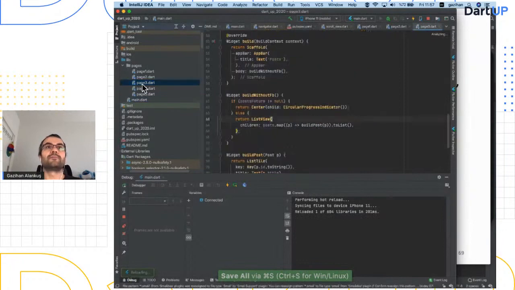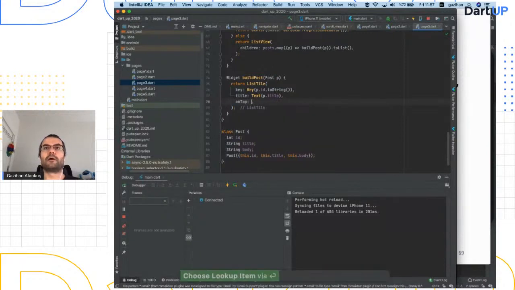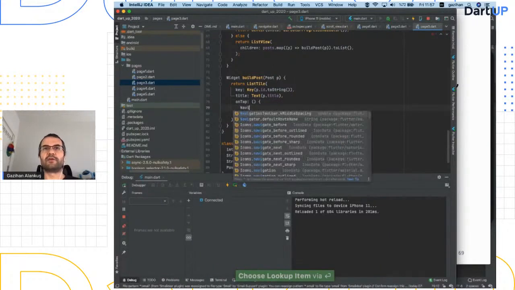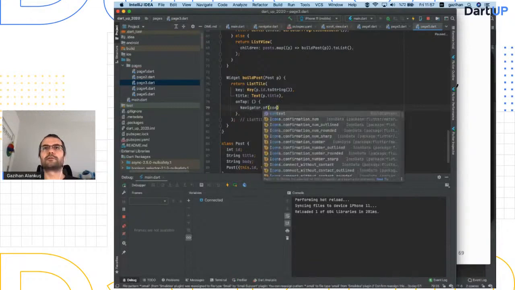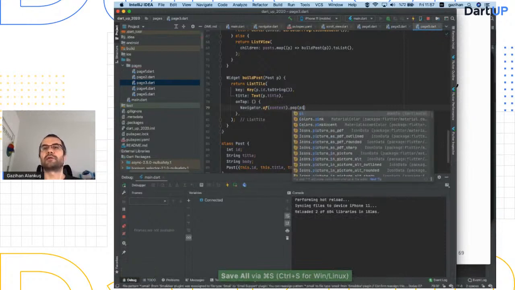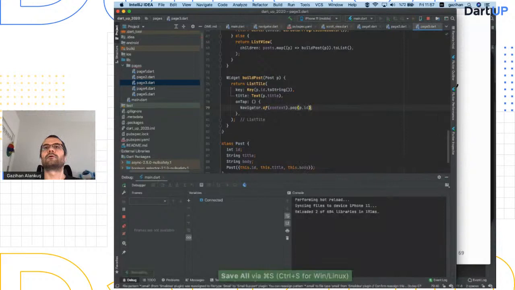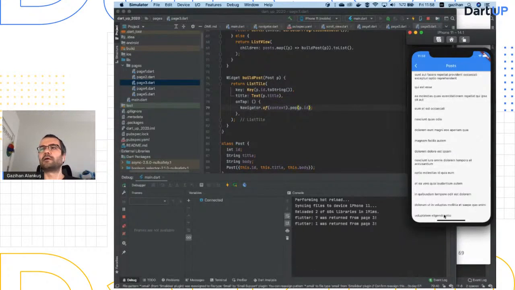And then in page 3, I will do, let's say, any post that you tap on. I will do Navigator.of(context).pop, and I will give my result here. Or yeah, I could do p.id, whichever one I selected, right? So this is page 3. I go to page 3. I select this one. It says 7 was returned. Go to page 3, 1 was returned. Okay, whatever the ID is, it is returned.